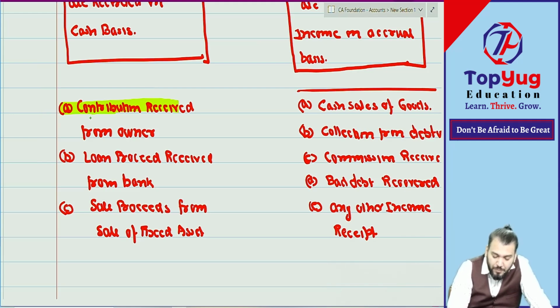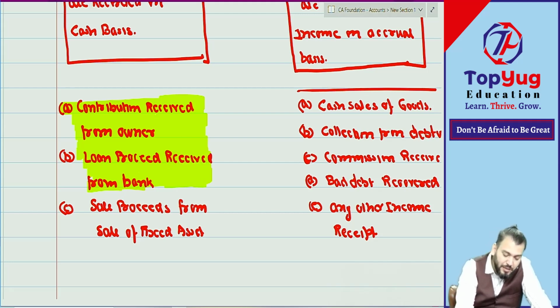That is also an example of capital receipt. If you see, points A and B will be directly transferred to the liability side of the balance sheet. Are you getting what I am saying?